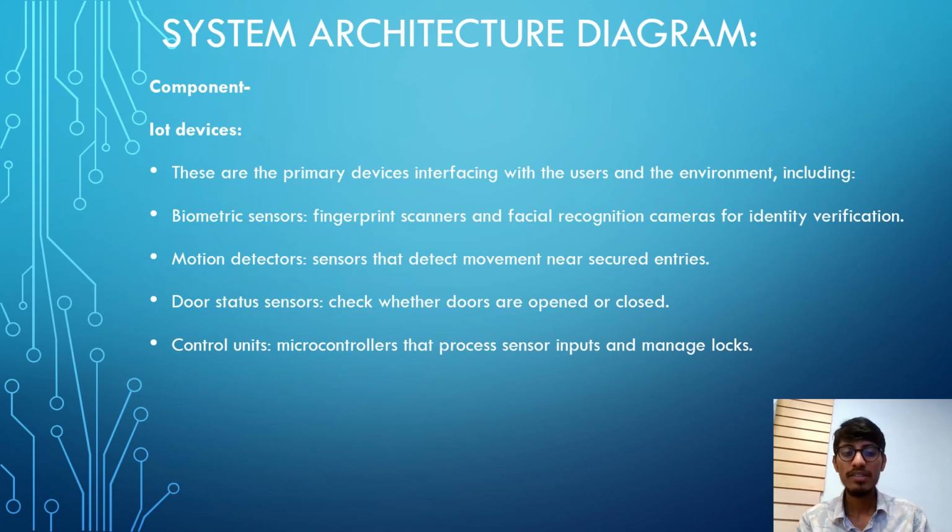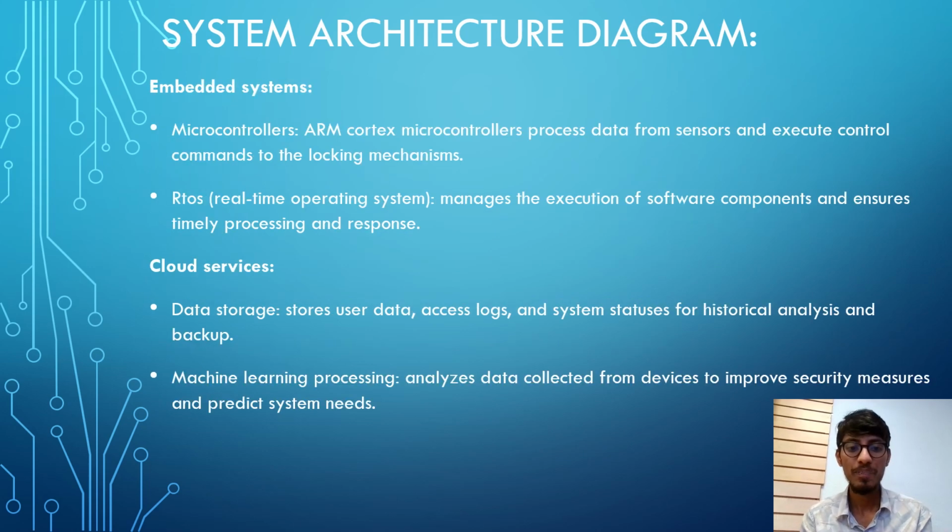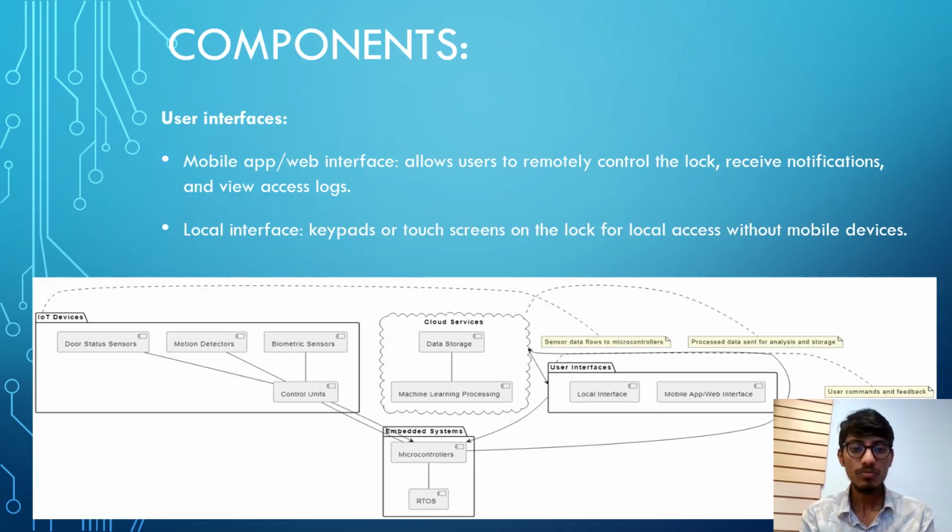Now coming to the system architecture, we use these IoT component devices. They are the devices that interface with users and the environment, including the biometric sensors, motion detectors, door status sensors, and control units. For the embedded part, we use the ARM Cortex and real-time operating system, which has the software components and ensures timely processing and response. For cloud service, we use data storage to store the user data, access logs, and system status. And for machine learning, we use the data collected from devices to improve the security and predict the system needs.